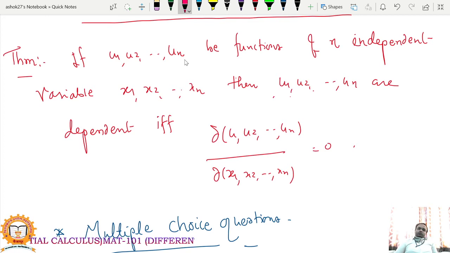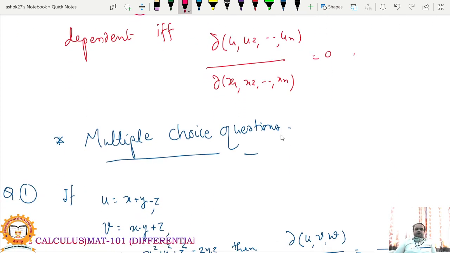So if the Jacobian is 0, then we say that u1, u2 up to un are dependent variables, or if u1, u2 up to un are dependent variables, then their Jacobian will be 0. That is, Jacobian of u1, u2 up to un with respect to x1, x2 up to xn is 0. So this is the end of the chapter, that is Jacobian.